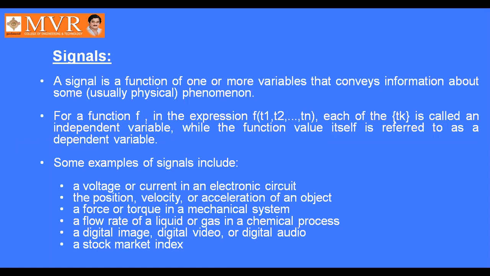Signals may be single dimensional or multi-dimensional. These are the examples: voltage or current in an electronic circuit, position, velocity or acceleration of an object, a force or torque in a mechanical system, flow rate of liquid or gas in a chemical process, digital image, digital video, digital audio, stock market index, etc.